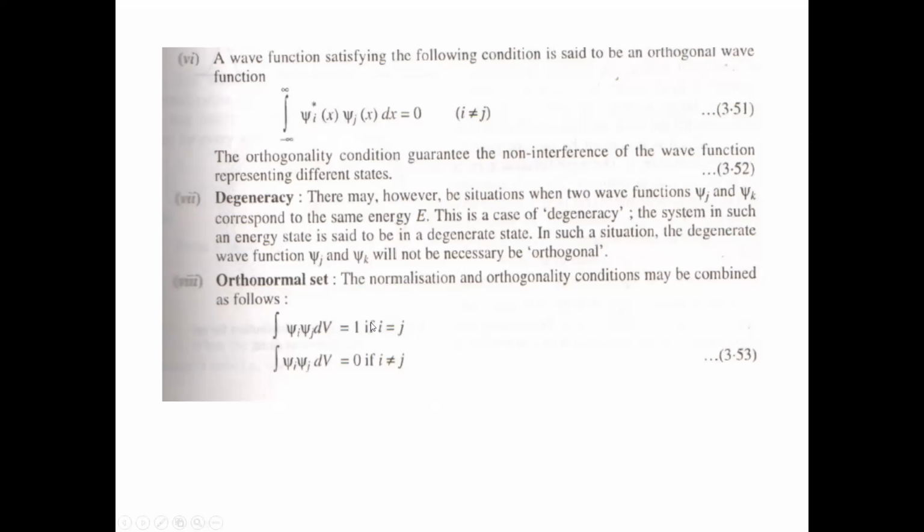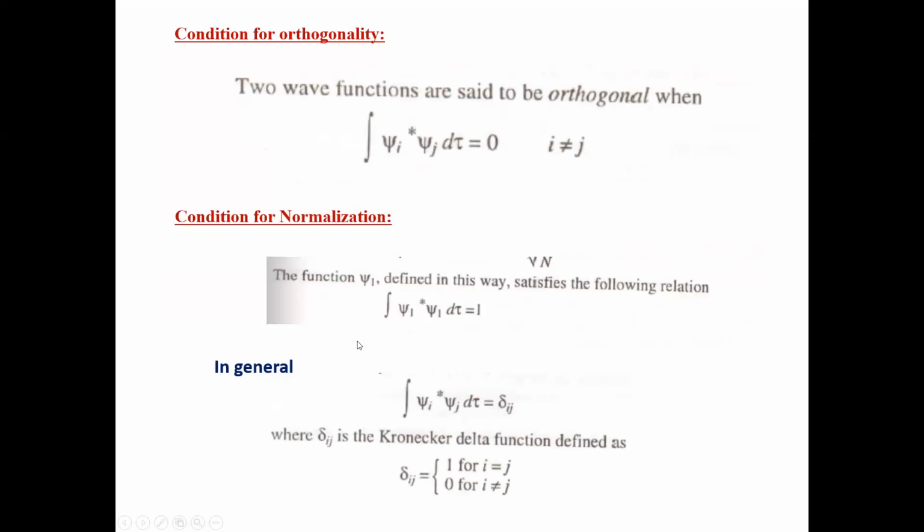This is called the orthonormal set, and here I will replace this by the delta function also. So this is the generalized form. That is, the condition of orthogonality is this, and this is the condition of normalization. So if we combine both here, in general we can write psi i asterisk psi j d tau, where d tau is the volume element, equals delta ij.